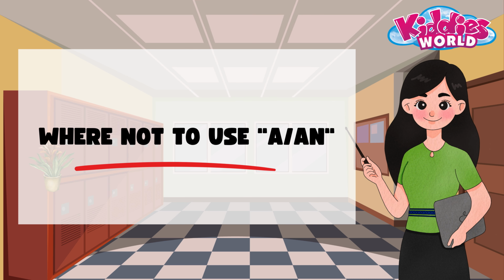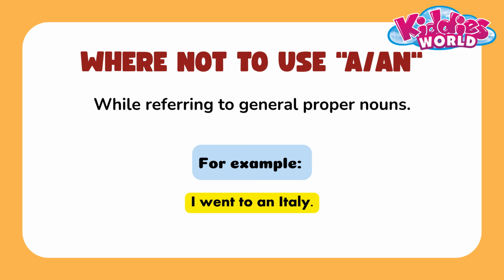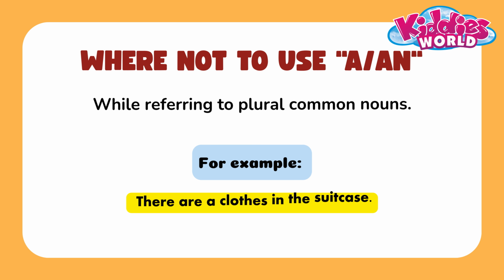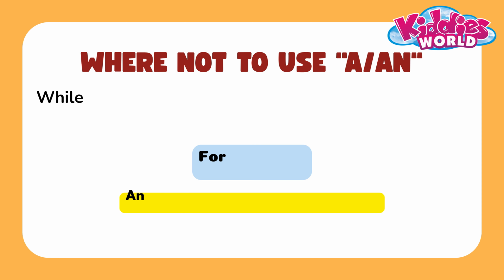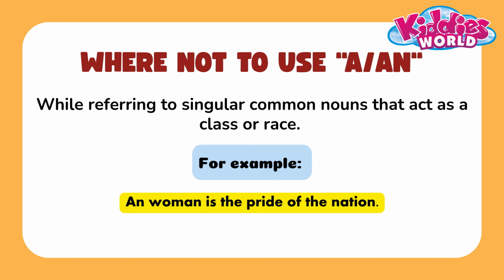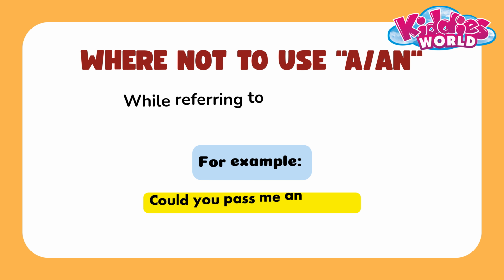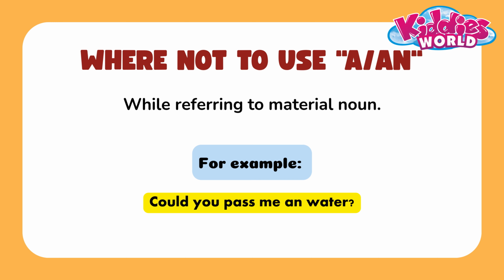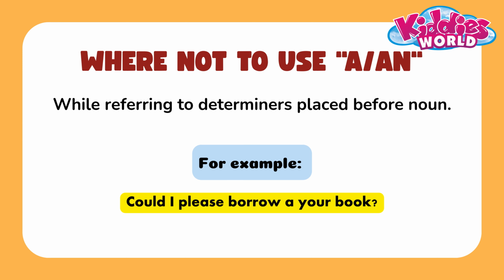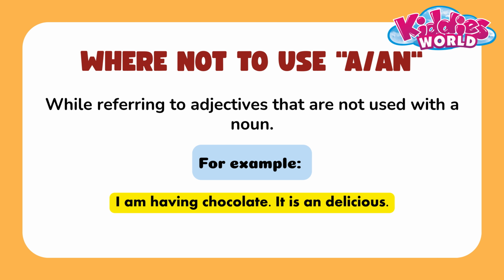Where not to use "a" or "an". While referring to general proper nouns. While referring to plural common nouns. While referring to singular common nouns that act as a class or race. While referring to abstract nouns. While referring to material nouns. While referring to determiners placed before a noun. While referring to adjectives that are not used with a noun.